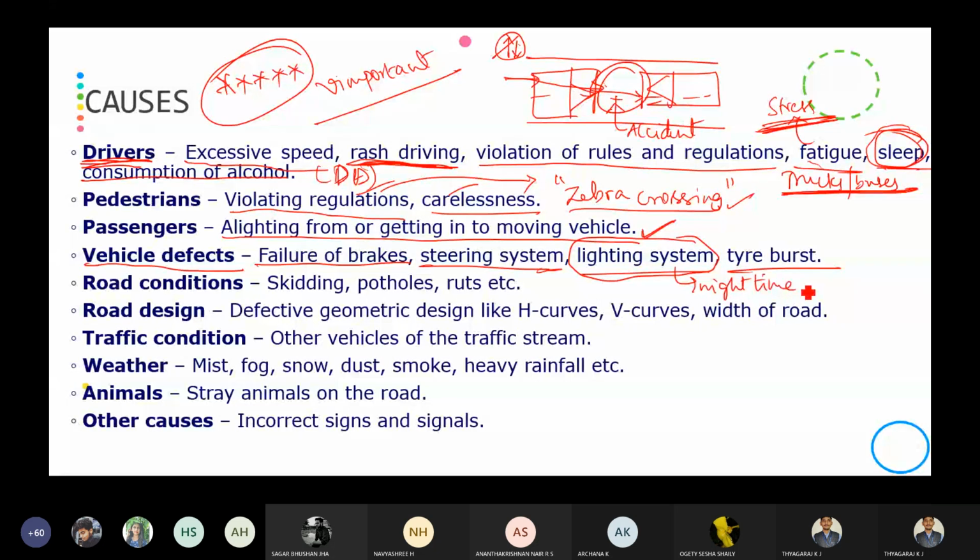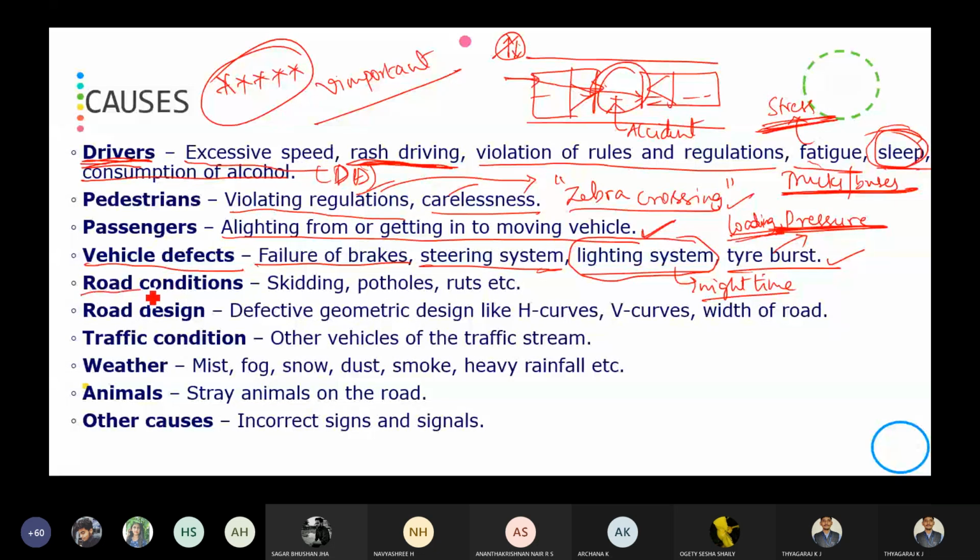When we have a vehicle with a poor lighting system, we are going to have an accident. Then tire burst, which is an automatic process, if there is any increase in tire pressure or overloading. If the vehicle is overloaded, then we can experience tire burst.